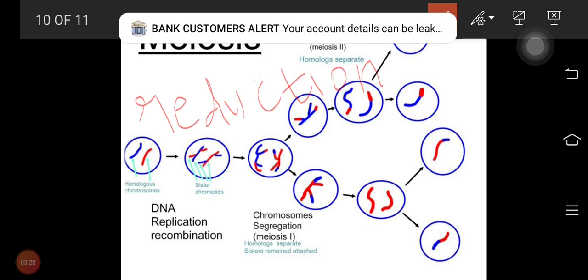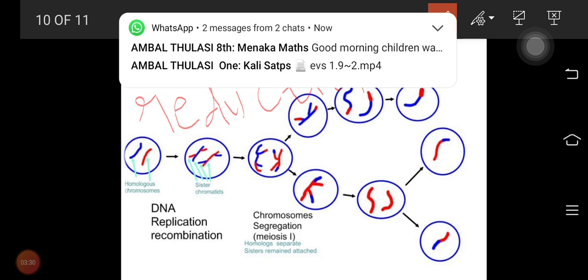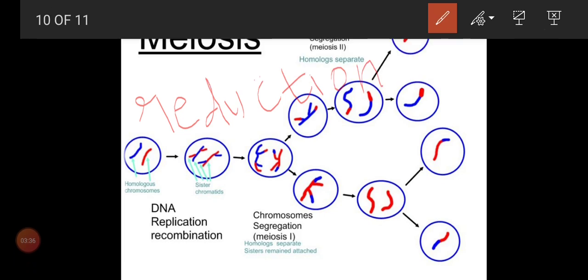Reduction division. What do you mean by meiosis? Meiosis means reduction division. Why do we call it reduction division? Here one cell will divide and you will get 4 cells. Now count the cells: 1, 2, 3, 4. So here the cell number is increasing but the chromosome number is decreasing. Clear, children? That's why we call it reduction division.